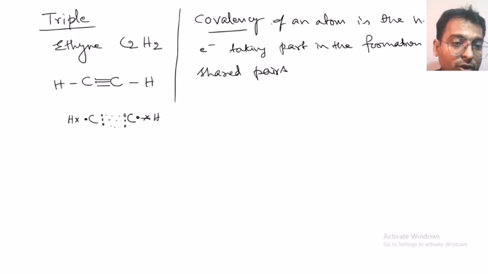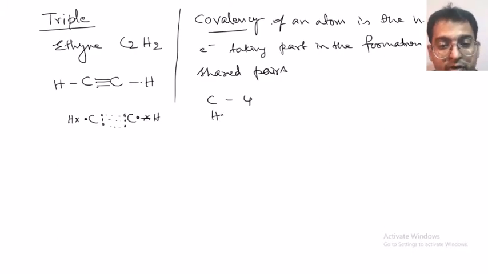For example, here how many pairs of electrons are shared? 3 pairs of electrons are shared. So the carbon here, how many electrons is it sharing? 1, 2, 3, and here 4. So what will be the covalency of carbon? It will be 4. What will be the covalency of hydrogen? How many electrons is it sharing? Only 1.